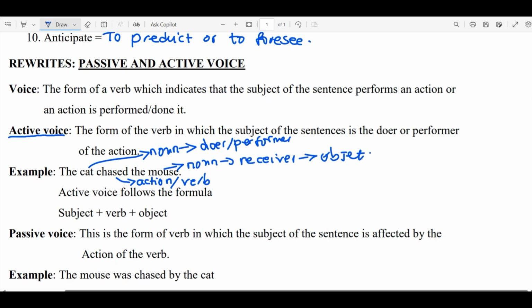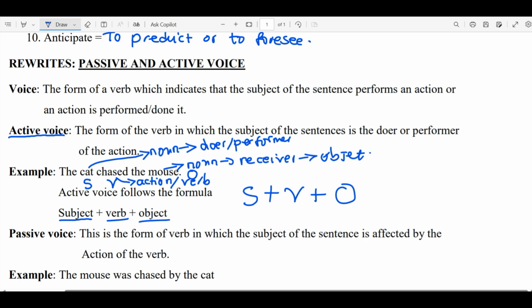Now, to understand how these must be arranged in a sentence, we have a simple formula. The active voice follows this formula: you need to have the subject plus the verb plus the object. So the formula is SVO. You can look at it: the cat is the subject, chased is the verb, the mouse is the object. That is the simple formula that I can share with you about the active voice.